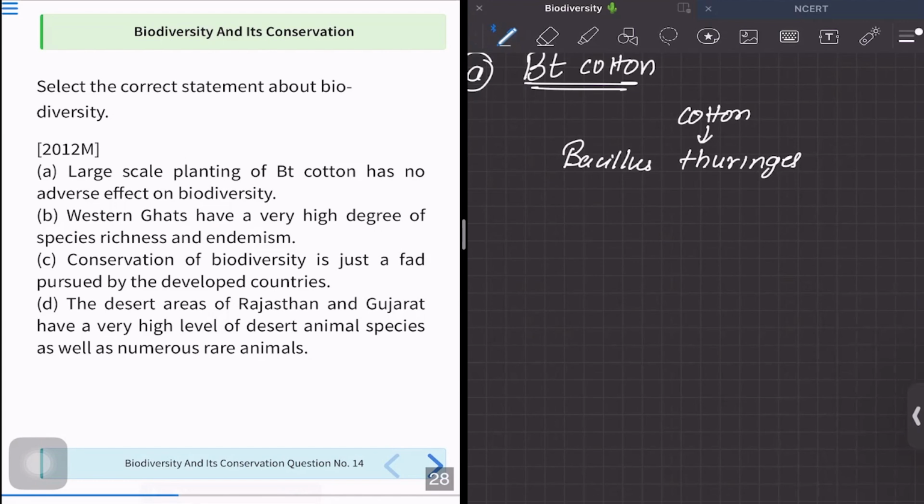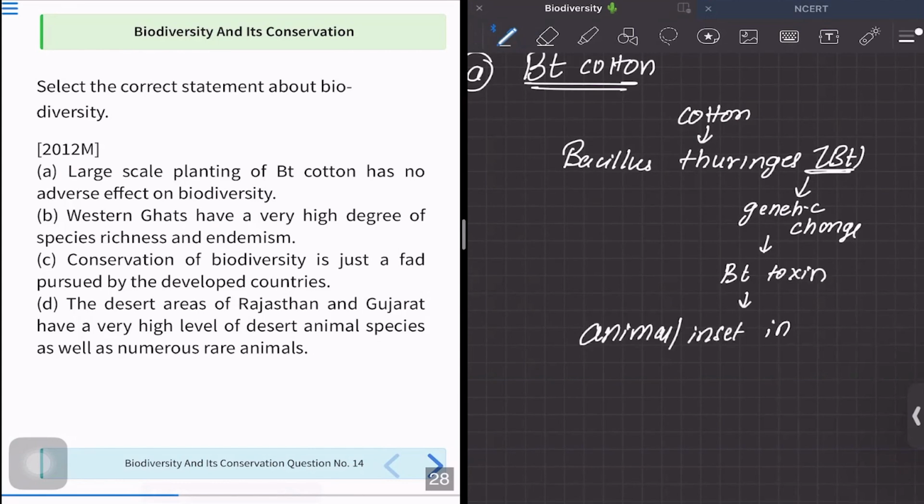In short, we write BT. This bacteria has undergone genetic change and it produces a BT toxin. So whenever any animal or insect ingests it, this toxin gets activated and will kill